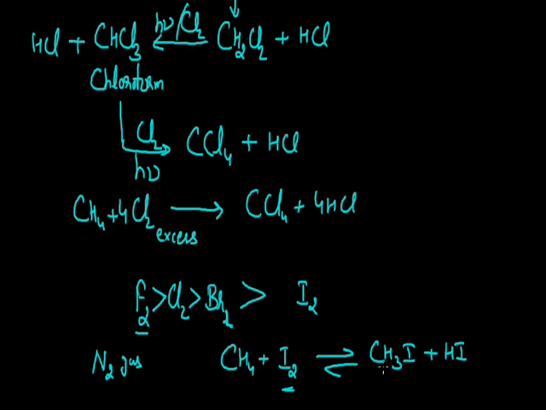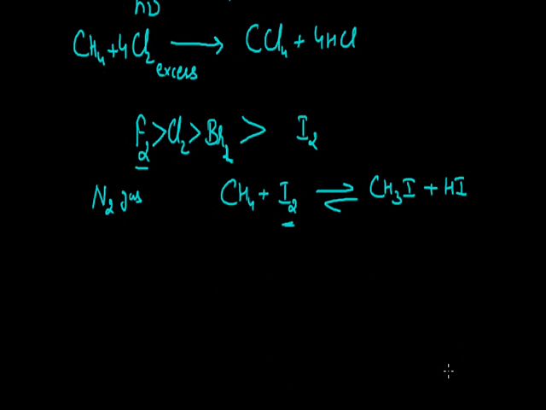Now, to perform this reaction in the forward direction, we need to use some strong oxidizing agent. And practically, the strong oxidizing agents we use here are nitric acid, or as another option we have iodic acid. When we take these two oxidizing agents, they convert this hydrogen iodide into iodine, due to which this reaction proceeds in the forward direction with more speed as compared to initially. So by using these two, we can accelerate this reaction in the forward direction.